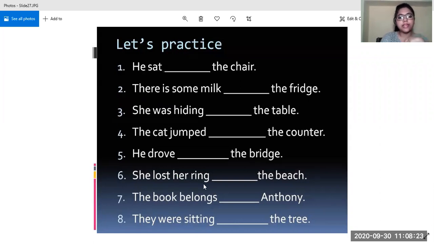Let us move on to the next one. She lost her ring dash the beach. Ananya. She lost her ring on the beach. No, this is the exact position we are talking about. Yashi, what will be the answer?